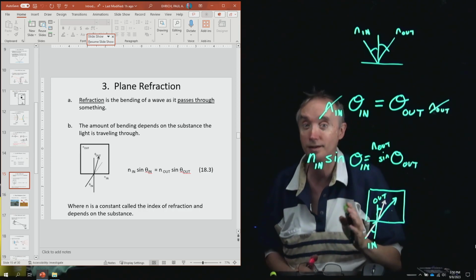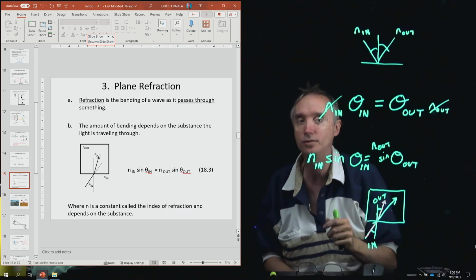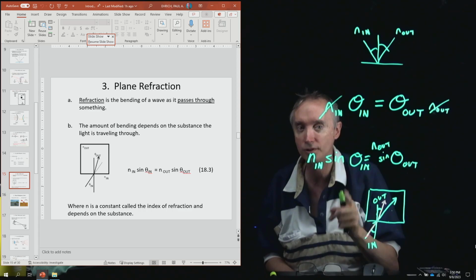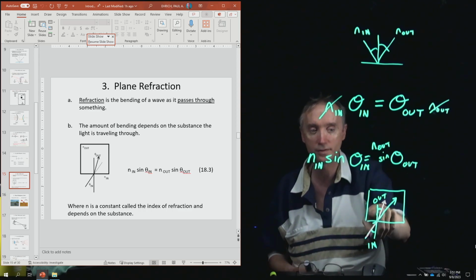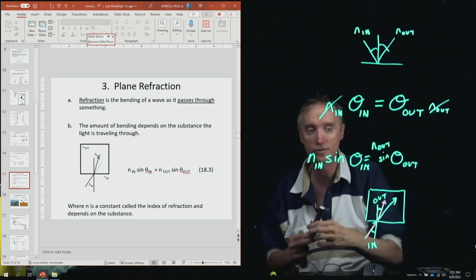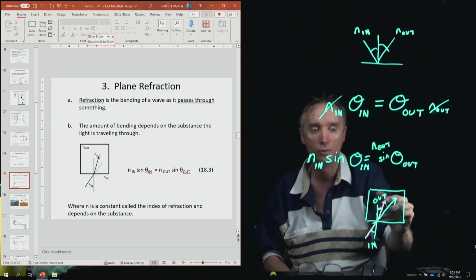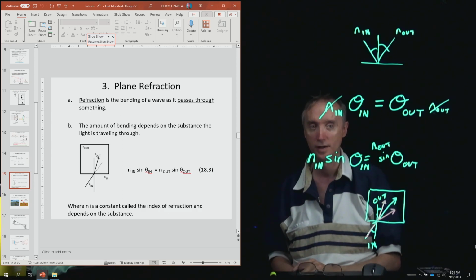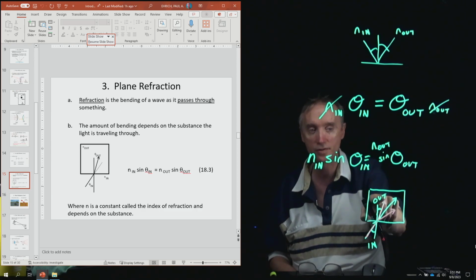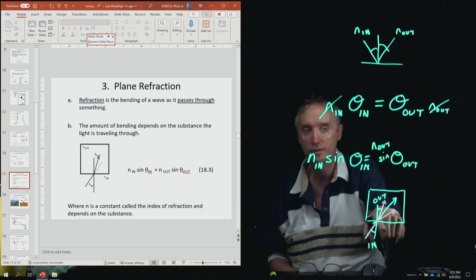So the point is, I want you to be able to predict whether the light is going to bounce in this direction or whether the light is going to go in this direction. And whether or not it goes this way or this way depends on the density of this material versus this material out here.